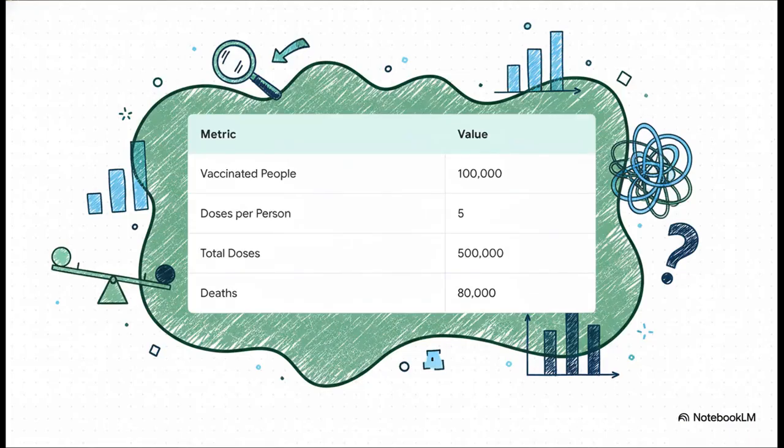Okay, so here's the hypothetical scenario laid out in this source material. Just imagine we have 100,000 people who've been vaccinated. Each of them gets 5 doses, which gives us a grand total of 500,000 doses. And in this scenario, there are 80,000 deaths. The numbers themselves are pretty straightforward, but you just watch what happens next.